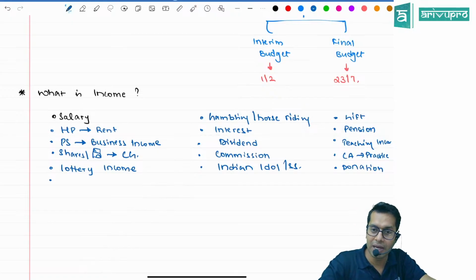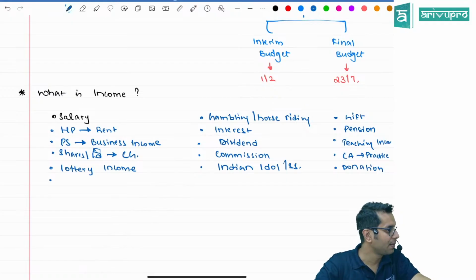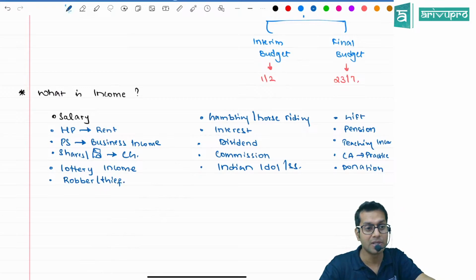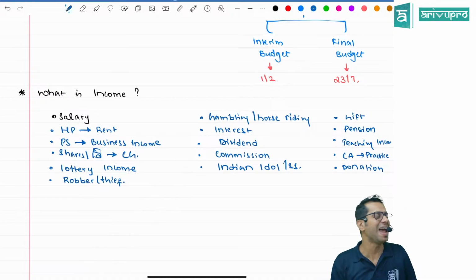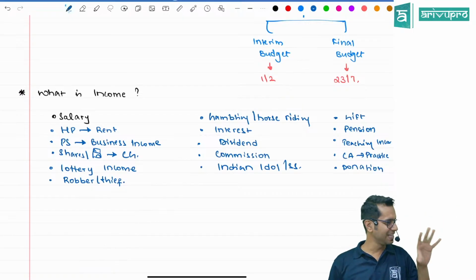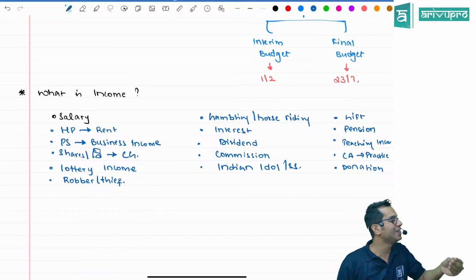You know, before becoming a chartered accountant, before becoming a teacher, before having my sari shop, I was a robber. A thief. So I used to steal people's heart. I used to steal different things from different places and I used to sell those things.